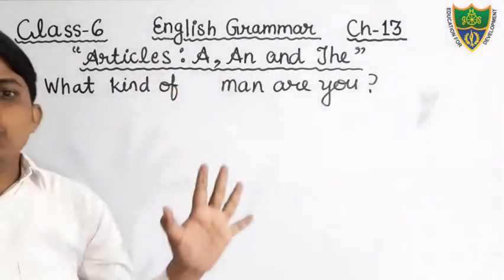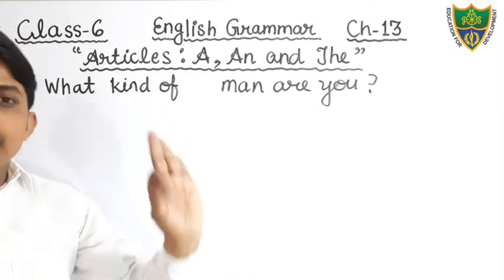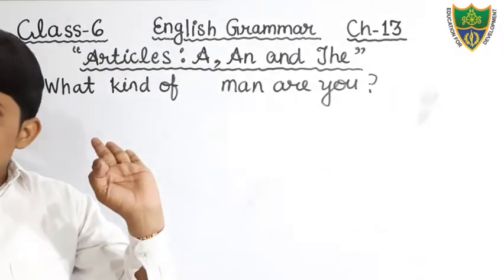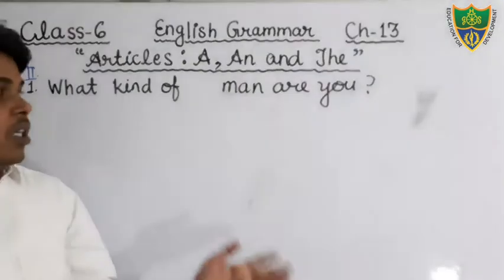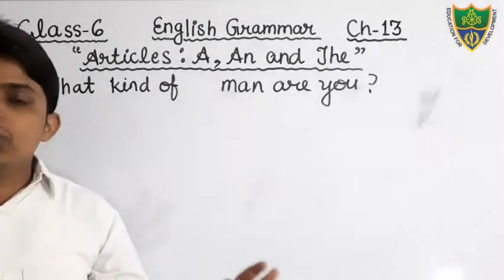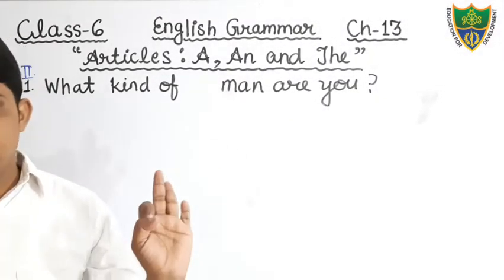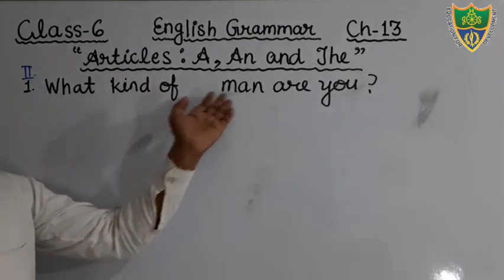You have to use the articles, or if an article is already used at the wrong place, then you have to omit it. But in this sentence no article is used, so you have to use the article at a suitable place. What kind of man are you?